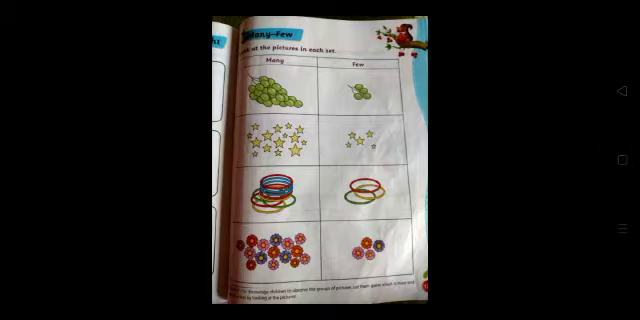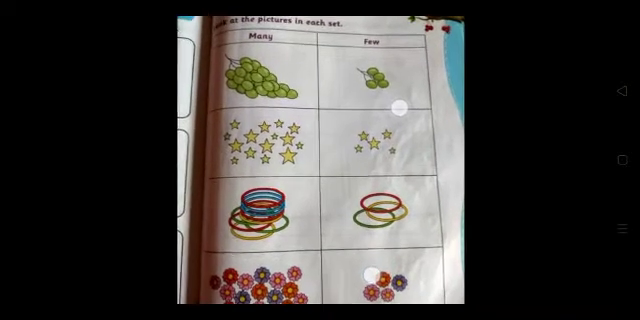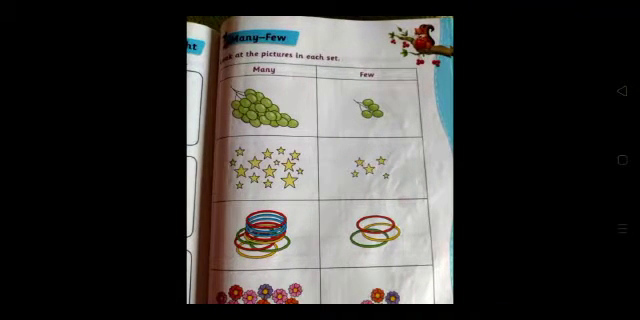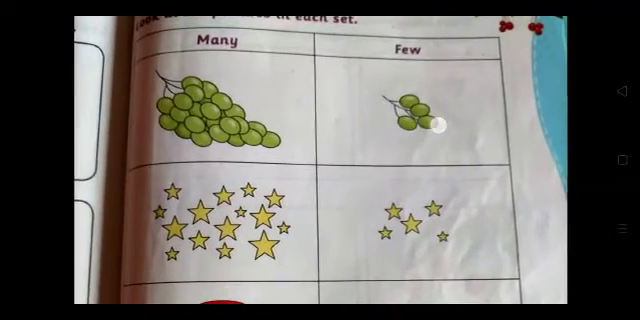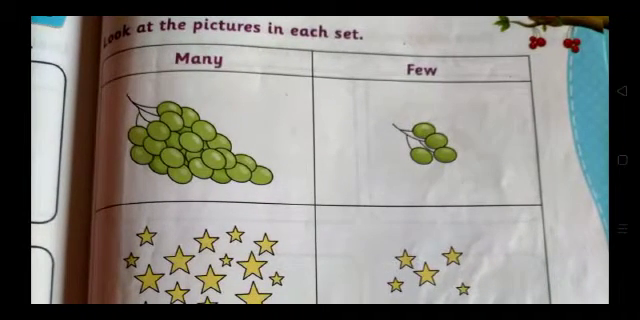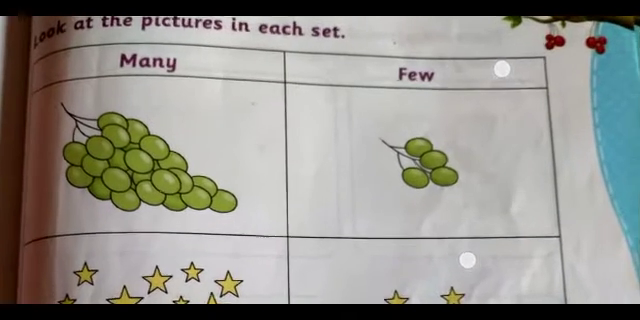Open your textbook, page number 125. Here some more examples are there for you. I can explain it now. Look at the pictures in each set, few and many. First one is grapes. In the first column, the grapes are many. In the second column, the grapes are few.